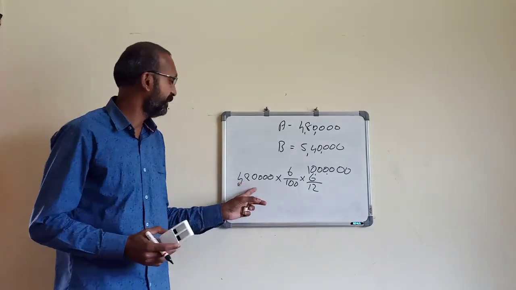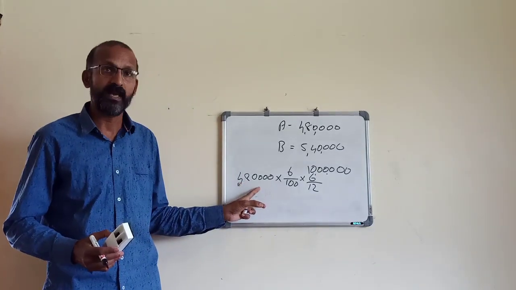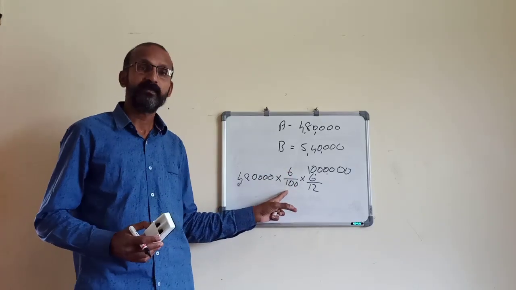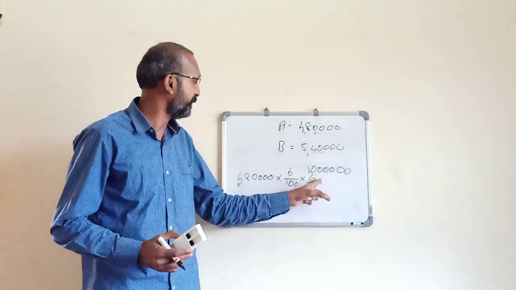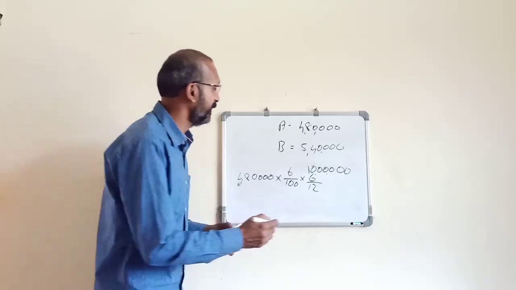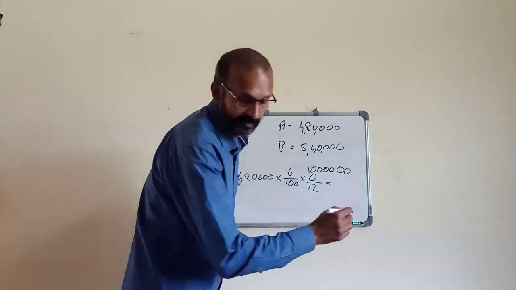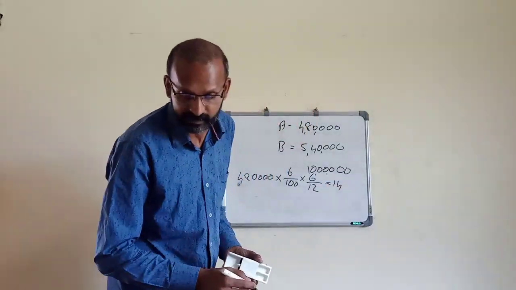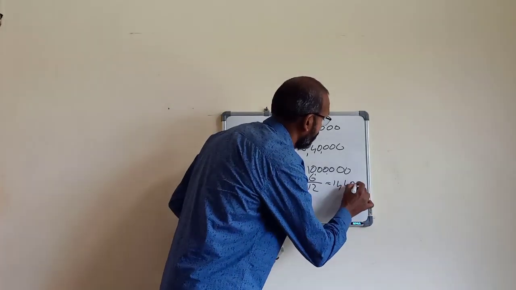Here, this is their actual amount of capital, the rate is 6%, and the period is 6 months. The amount will be 14,400.